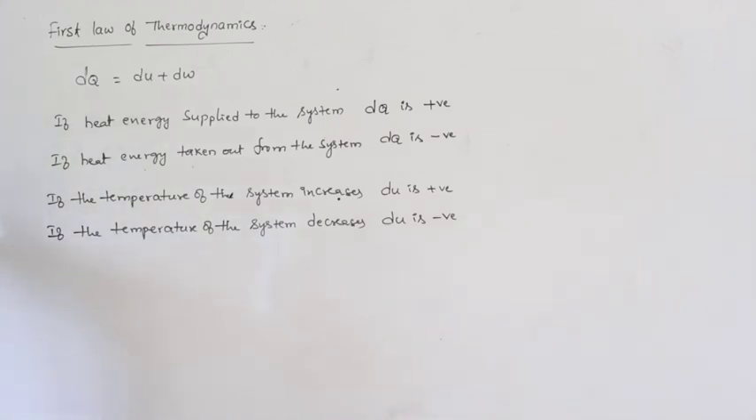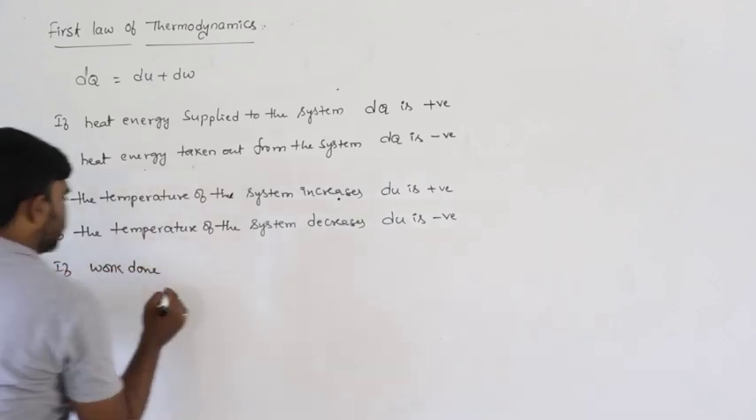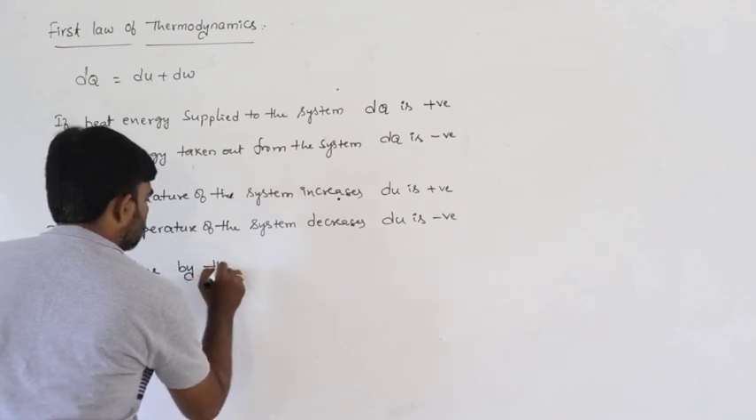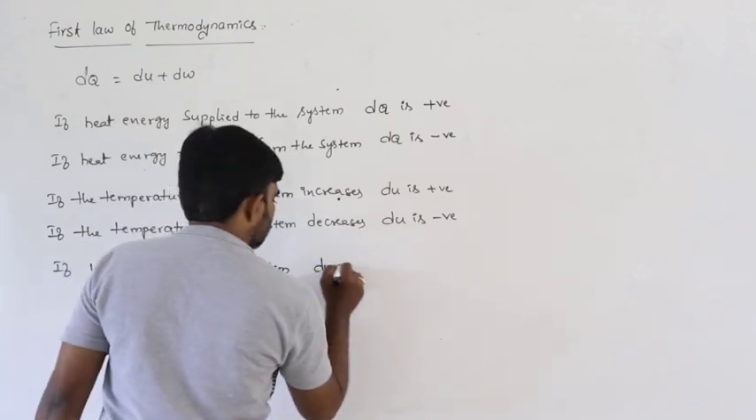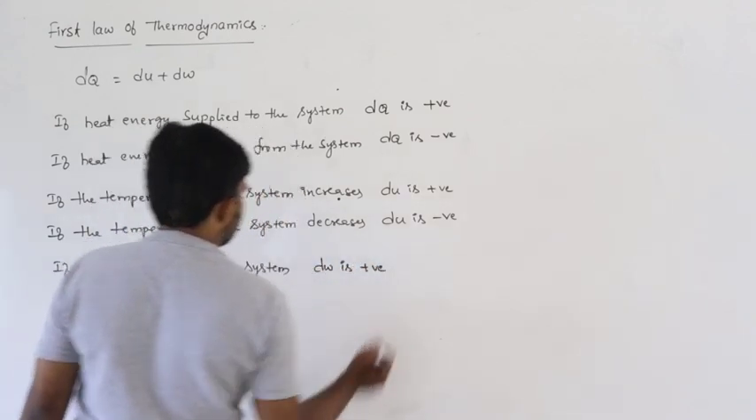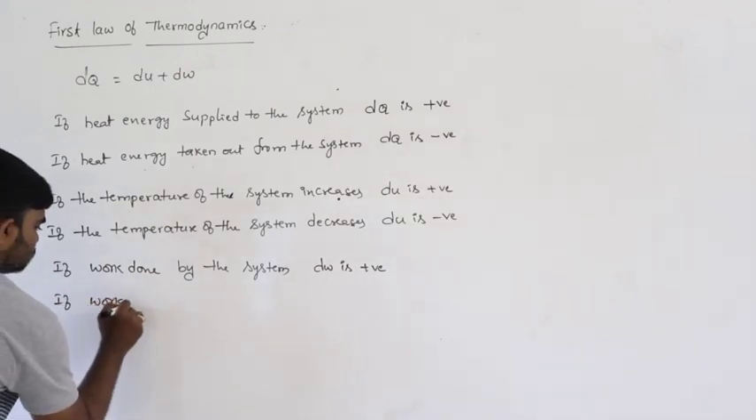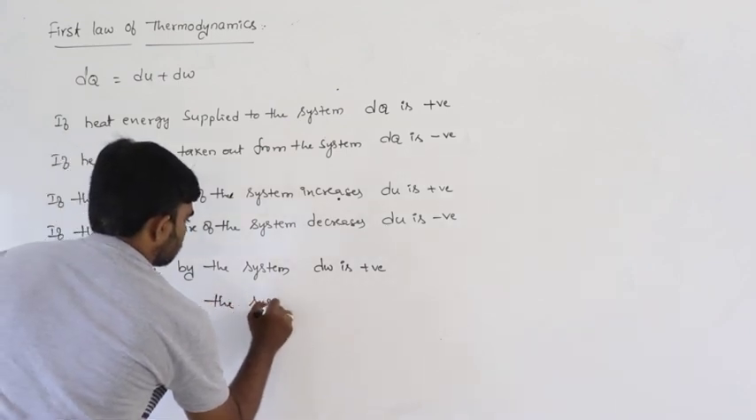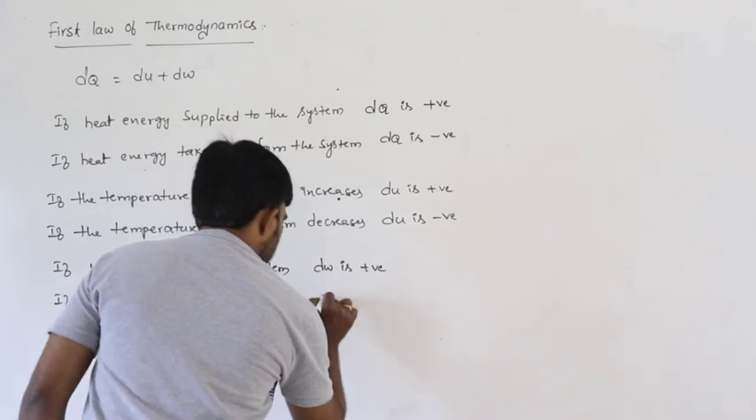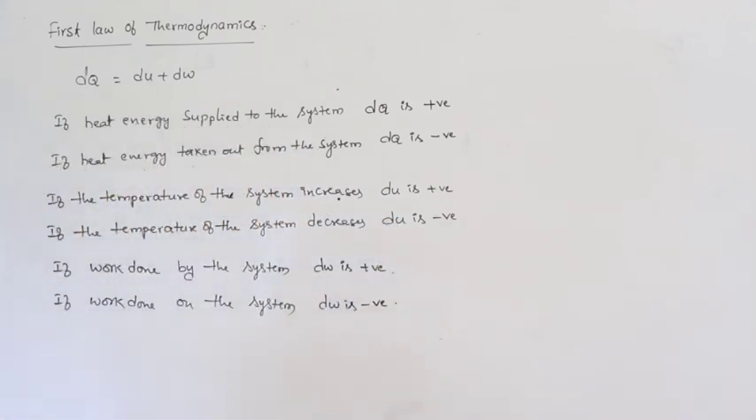Next, what about dW, work done? If work is done by the system, then dW is positive. Or if work is done on the system, then dW is negative. So these are the sign conventions.